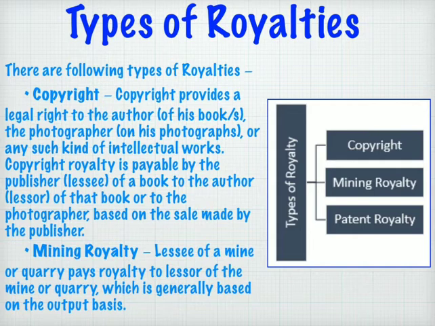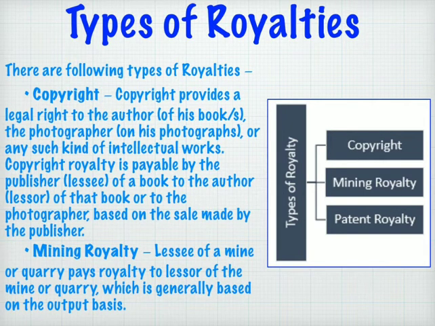The next type of royalty is known as mining royalty. A mine is a landlord's asset. He has the sole right to extract minerals. His right is called mining right. The landlord transfers his right to the mining company in exchange for payment based on output. The payment is called mining royalty. The lessee of a mine or quarry pays royalty to the lessor of the mine or quarry, which is generally based on the output basis. So, this is known as mining royalty.